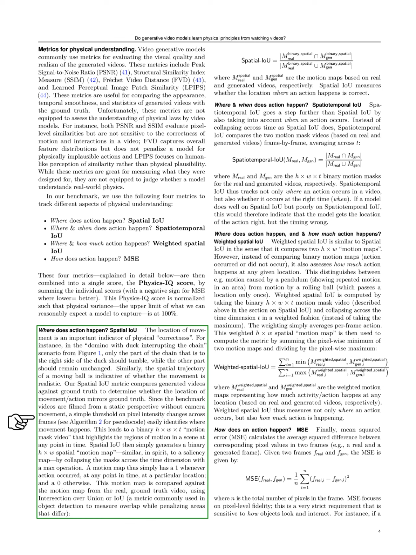This results in a binary motion mask video that highlights motion regions over time. We then create a spatial motion map by collapsing these masks across time, marking locations of action with a 1 and non-action with a 0. We compare this motion map to the one from the real video using intersection over union, which measures the overlap while penalizing discrepancies. This allows us to assess whether the locations of actions in the generated videos are accurate.